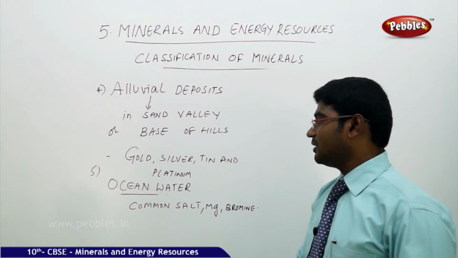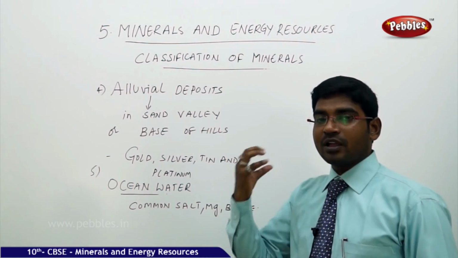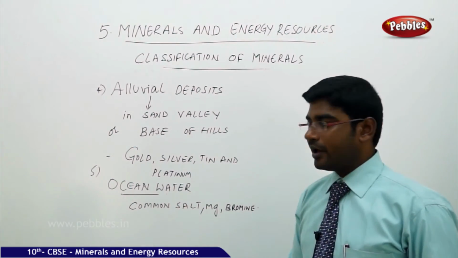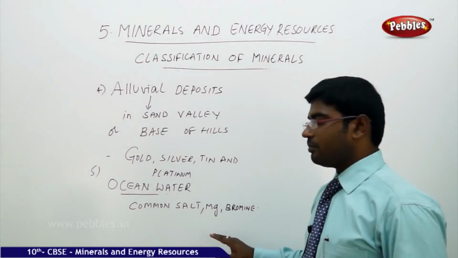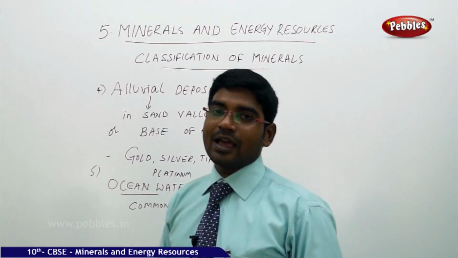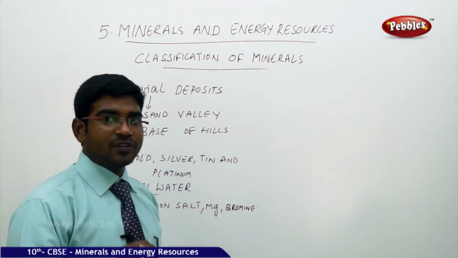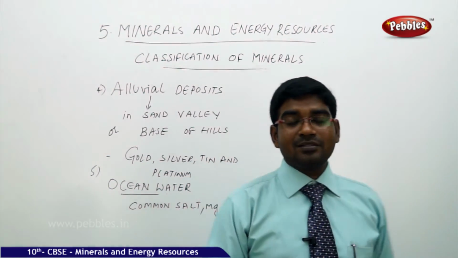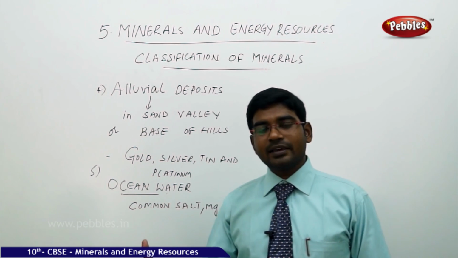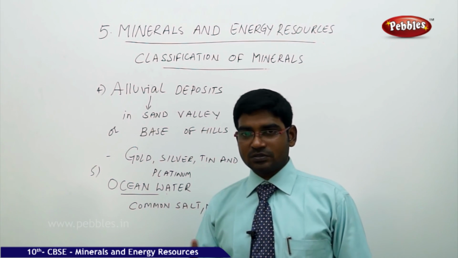And the last but not the least category, ocean water. Ocean water is a hub for various minerals. The various minerals which are available under the ocean water are common salt, magnesium and bromine. So like this we have the availability of the minerals in different places and at different levels. But minerals are again further classified into metallic and non-metallic categories. Let us look at that combination and the differentiation now.